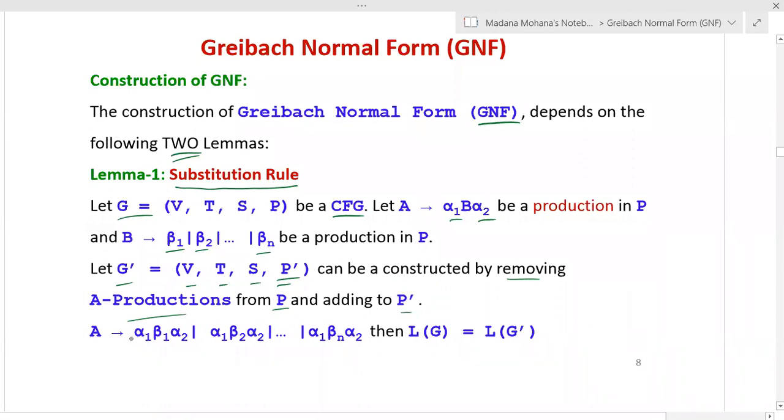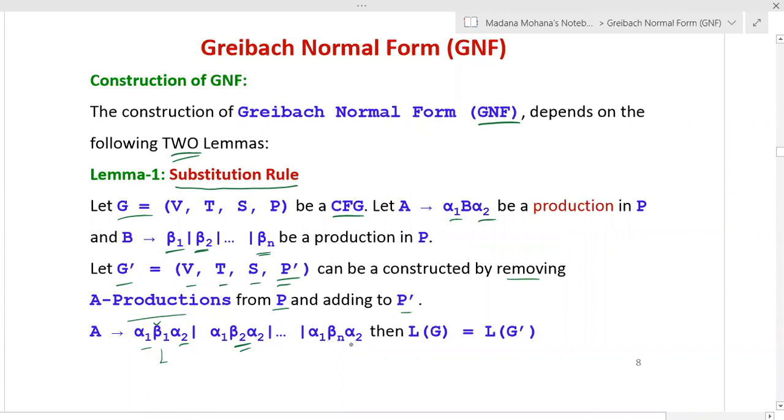Now the result becomes A derives alpha 1 beta 1 alpha 2. What is this beta 1? Here you can see B derives beta 1, beta 2 and so on up to beta n. So one at a time you can substitute. The first value beta 1 is substituted, then in the second production beta 2 is substituted. Alpha 1 and alpha 2 have no changes; those remain the same in all productions.